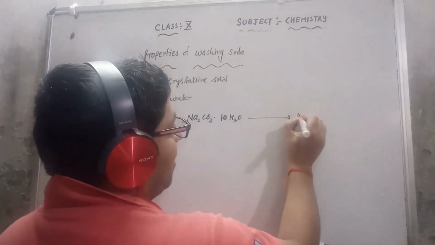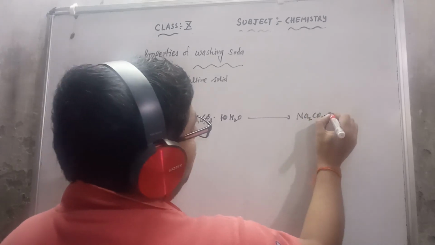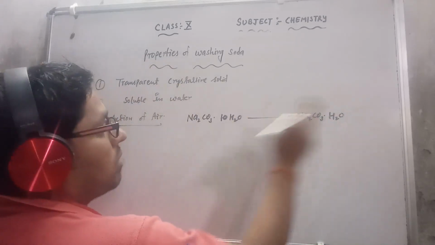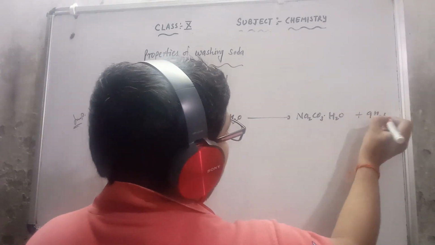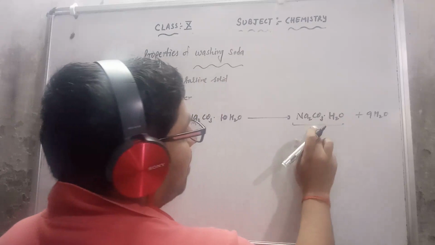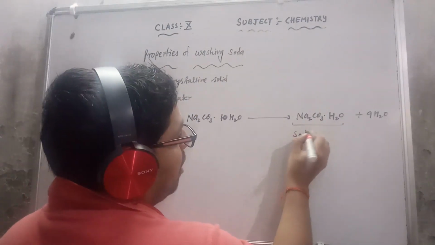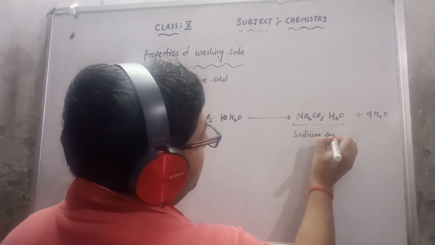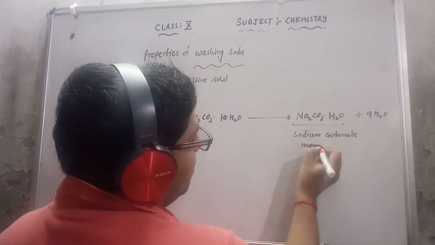Then 9 water molecules will be removed from here and it will give us Na2CO3.H2O plus 9H2O, because 9 molecules are removed and only one molecule is left. This is sodium carbonate, one meaning mono, H2O meaning hydrate. This is sodium carbonate monohydrate.